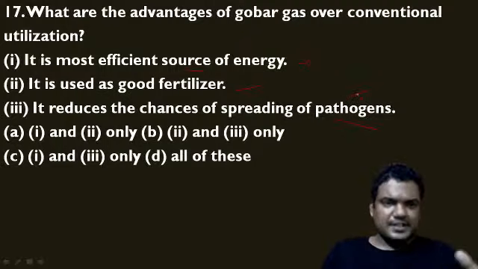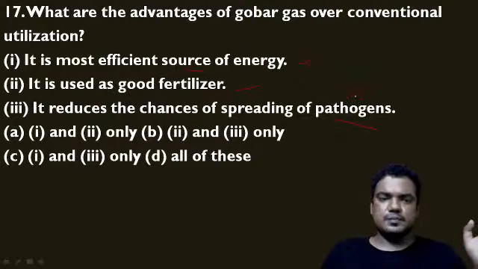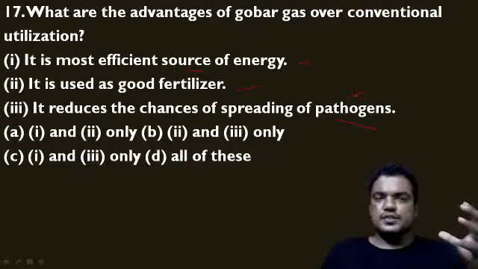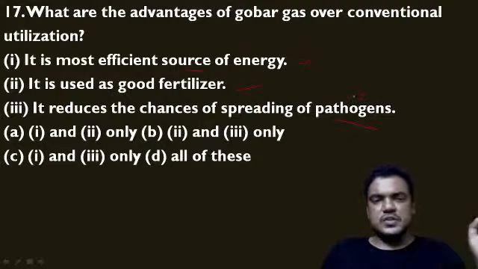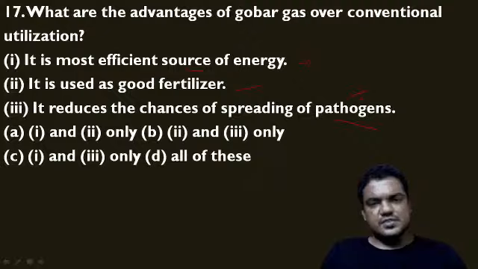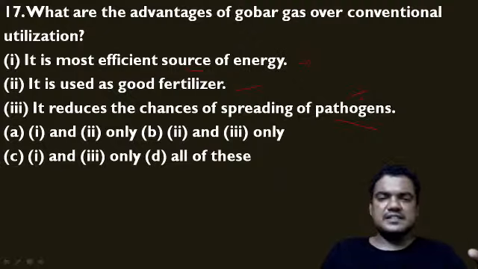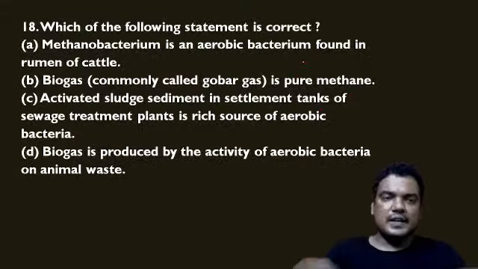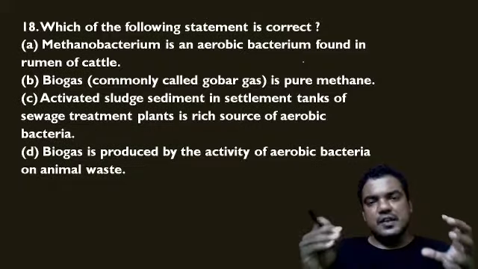If we use this gobar gas technology, if we use the cow dung for gobar gas production, then we never see a spreading of these pathogens. So that's why the gobar gas is more advantageous than the conventional utilization, because it is a source of energy, it can be used as a fertilizer, and it also reduces the spreading of pathogens. So all of these statements are correct. Now let us see the next question. Which of the following statement is correct?